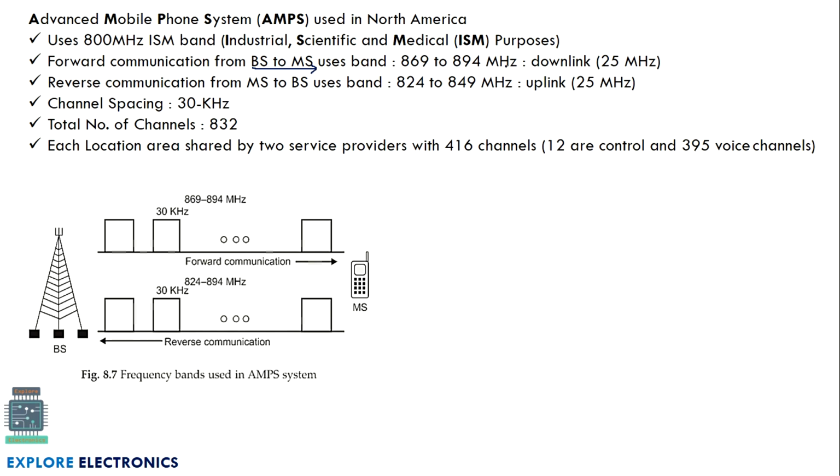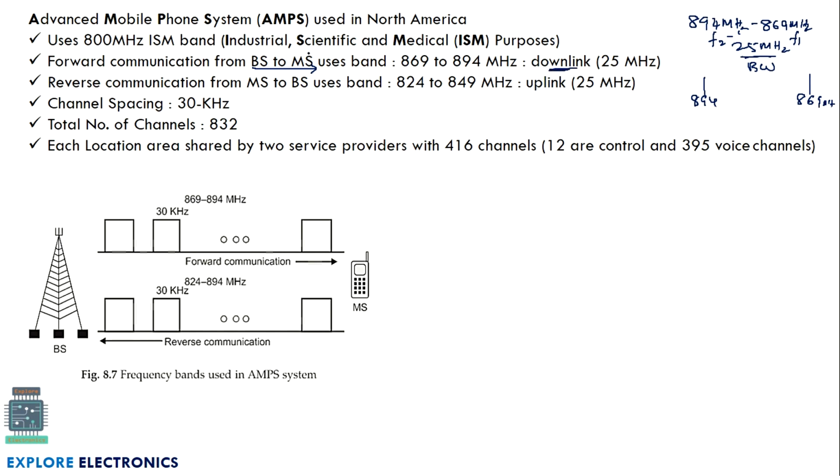to 894 MHz. So 869 to 894 in the sense we will be having a bandwidth of 25 MHz. If you subtract 894 MHz minus 869 MHz, we are going to get 25 MHz as the bandwidth. This is F2 minus F1, if we do it, we are going to get the bandwidth. This is the band from 869 to 894 MHz we are going to use for downlink.